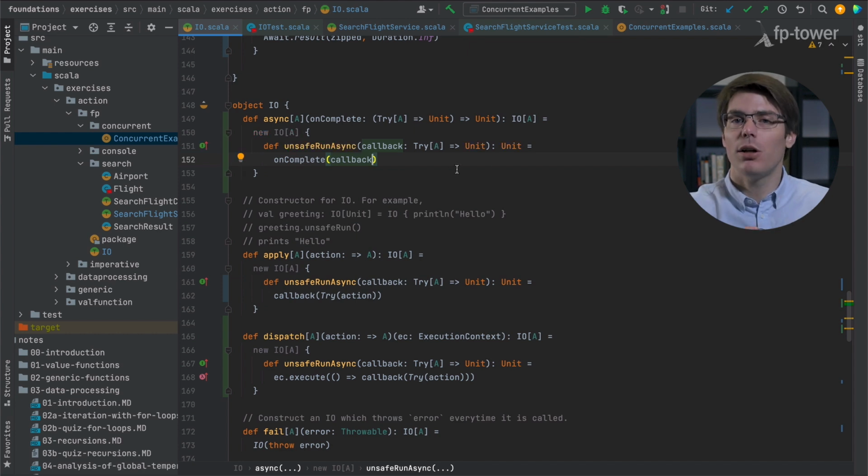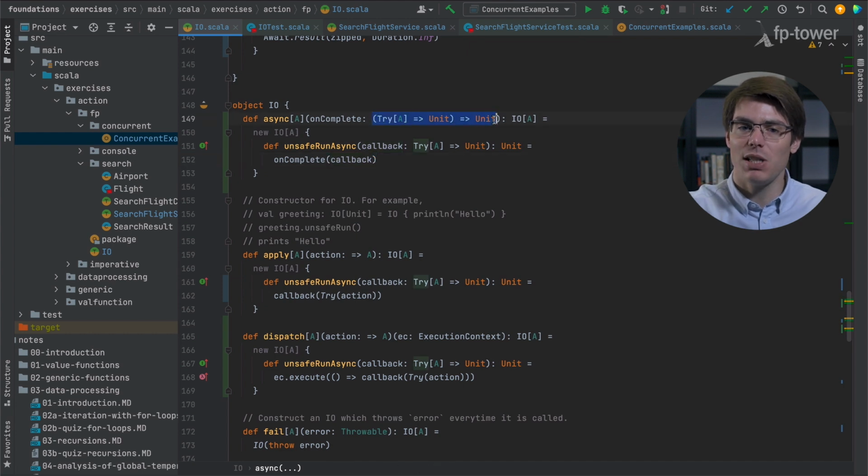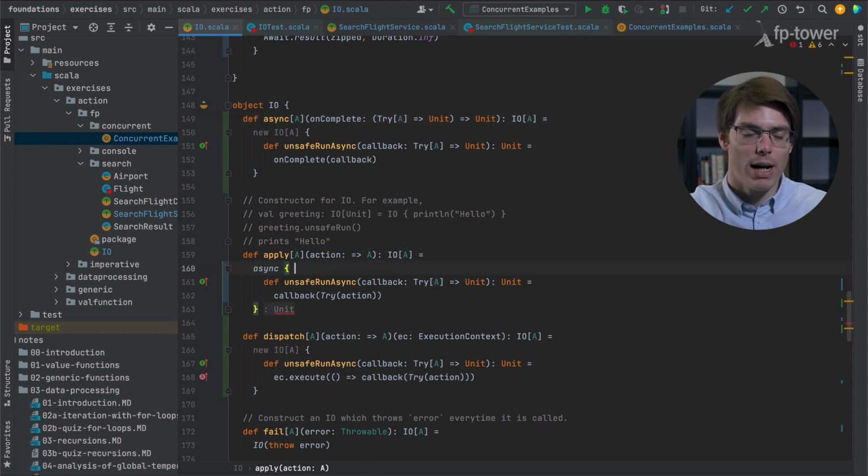Now, take some time to review this signature on your own. Really, this onComplete method has just the same signature as unsafe run async. It's something that takes a callback function, and eventually, at the end, it returns unit. And we just do that in order to have only one place where we use the new I/O constructor.